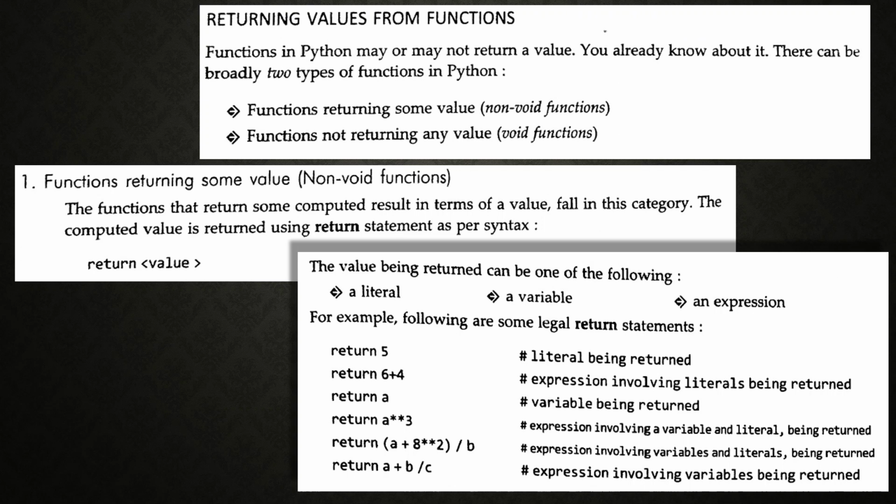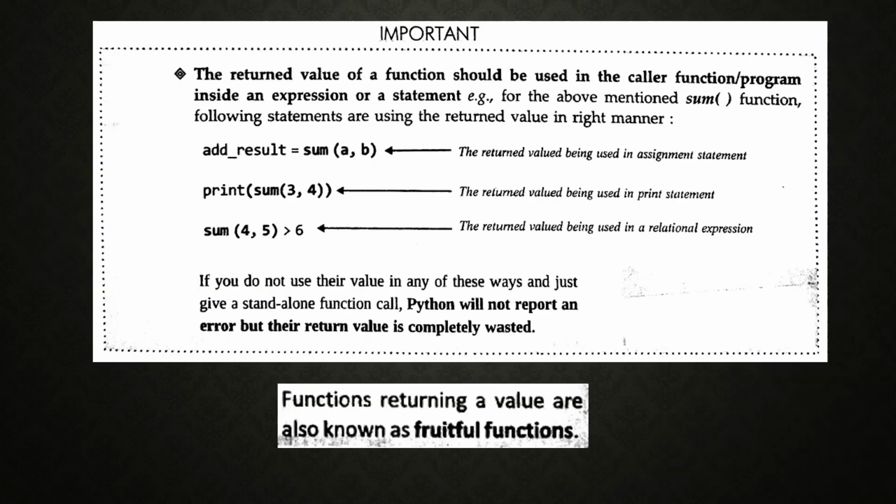Return a, that means you are returning an identifier or variable. Return a ** 3, involving a variable name and a constant value, 3, is also given. Return a plus a ** 2 divided by b is also allowed. Return a plus b divided by c. Return values can be literals, variables or expressions, not a problem. Okay, next, move on to the next slide.